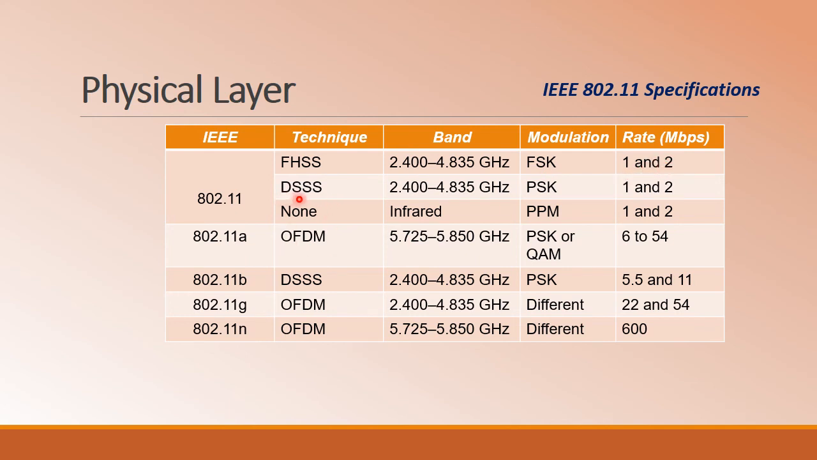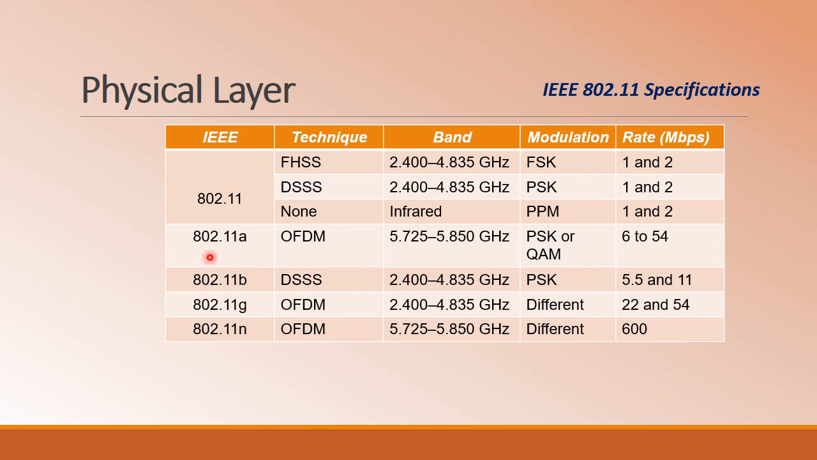Next we have direct sequence spread spectrum implemented for 802.11, which operates in the same frequency band as that of FHSS. But the modulation scheme is different, in terms of phase shift keying. The same data rate is supported. The last one is implemented in terms of infrared, which makes use of the pulse position modulation technique, which supports the same data rate.